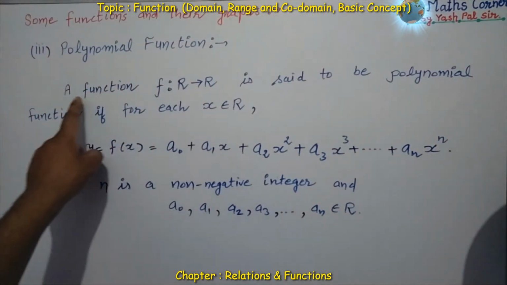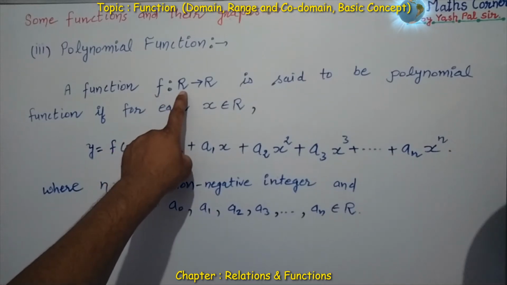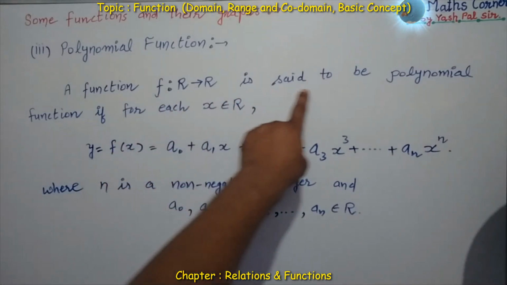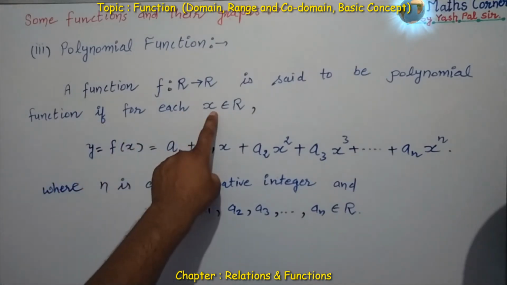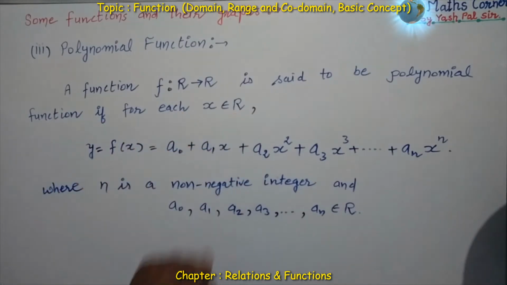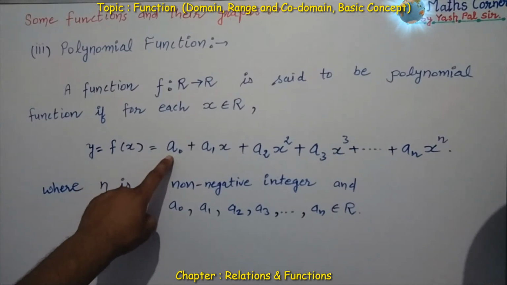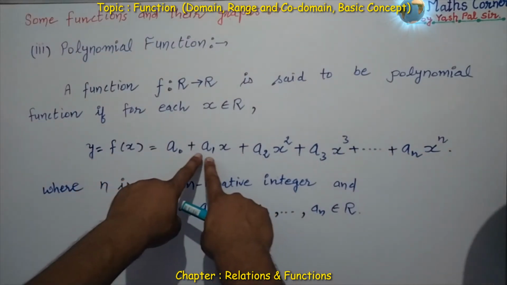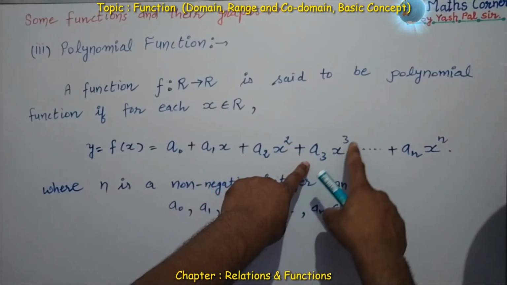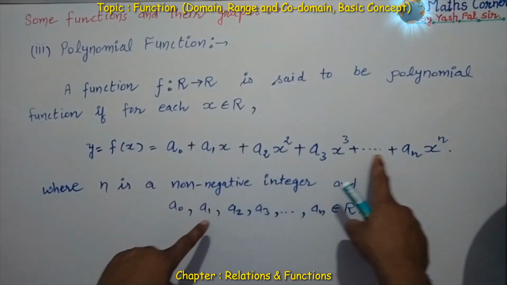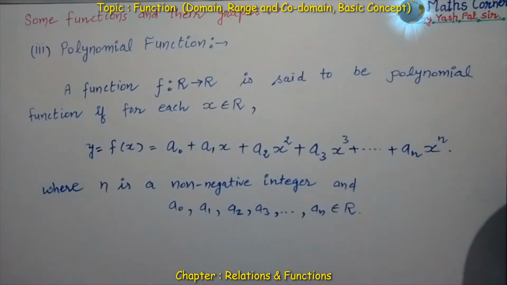Next is polynomial function. A polynomial function means a mapping from real numbers to real numbers is said to be a polynomial function if for each x belonging to the set of all real numbers we can write y is equal to f of x, which is equal to a naught plus a1x plus a2x square plus a3x raised to power 3 and so on.